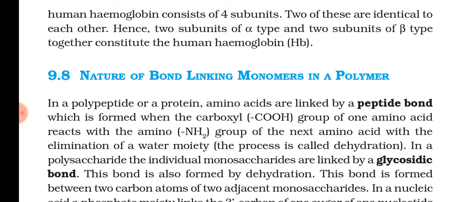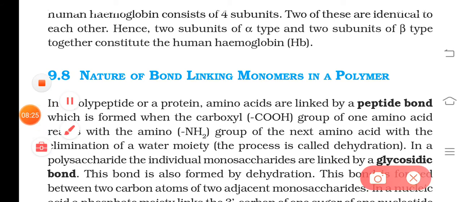Likewise, amino acids are joined by which bond? Peptide bond. So the bond between two amino acids in a polypeptide chain is the peptide bond, the CONH bond. Okay, understood?